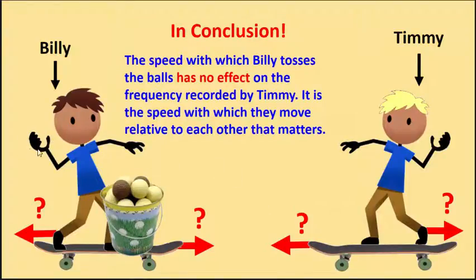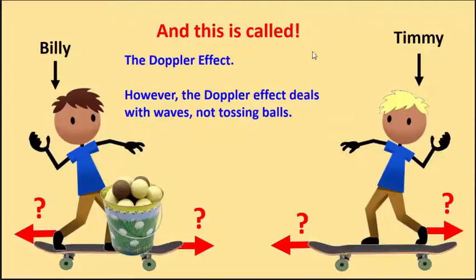However, the speed with which Billy tosses the golf balls has no effect on the frequency recorded by Timmy. As long as he tosses all the balls with the same speed, it's going to have no effect. And this effect that we just described, we call the Doppler effect. However, we really deal with the Doppler effect only when we talk about waves, not tossing balls. So the introduction and the scenarios that we discussed were to introduce us to the concept.